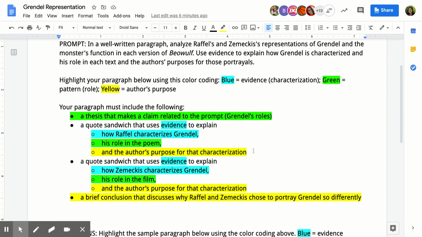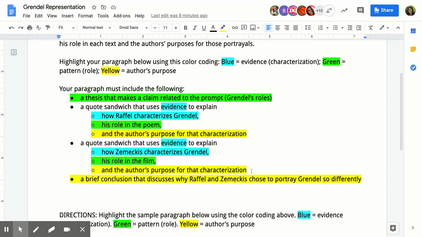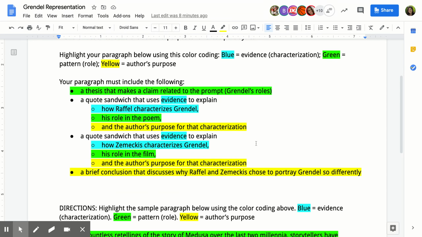And then the last sentence for the quote sandwich is the author's purpose. So you've proven to me that he's either a victim, villain, or monster. So why did that translator choose to portray him that way? Then you'll go through the same process for the film. So what is some evidence? So these are going to be details from the movie of how Zemeckis characterizes Grendel. What does that evidence say about him as either a victim, villain, or monster? So what's his role? And then the author's purpose is, why did that film director choose to portray him that way? The last sentence is going to be a brief discussion of why these 2 different versions of Grendel's story are so different.